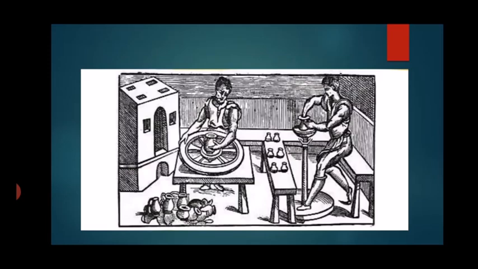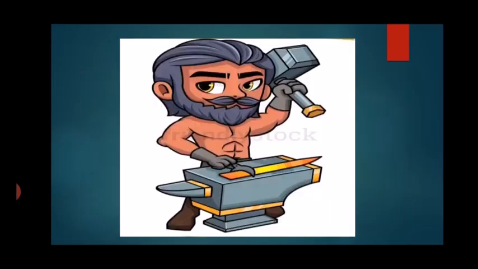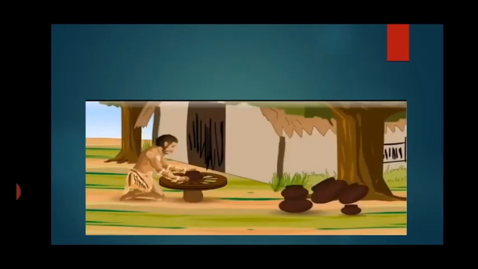So for that we needed iron. Okay, iron also. So now the blacksmith started becoming famous. There was this person who said, "No, I will learn how to make these things and I will do only this work. I will not do farming." So, slowly and slowly, the different kinds of occupations started developing.